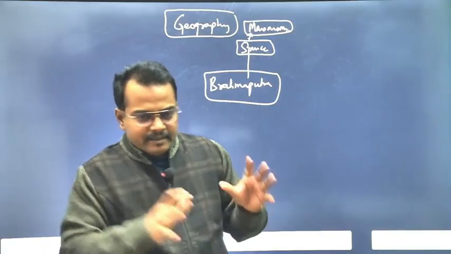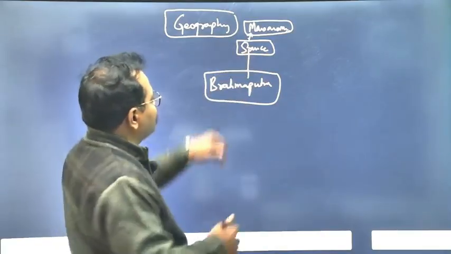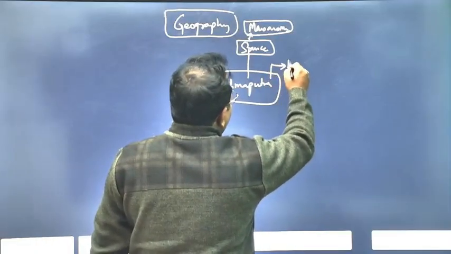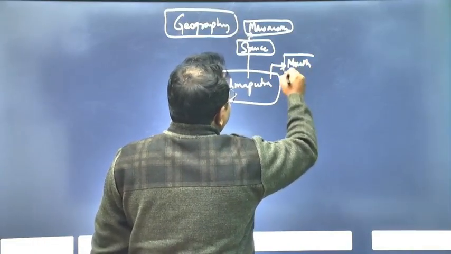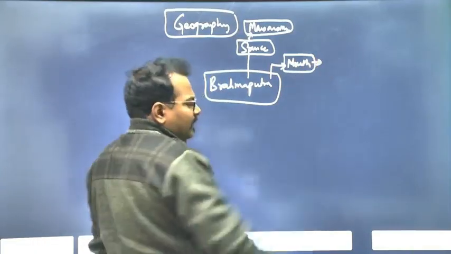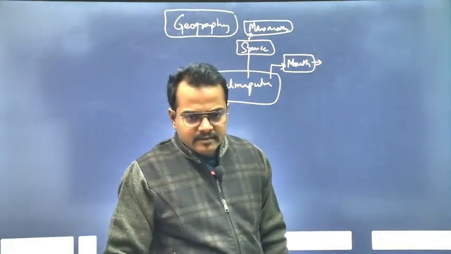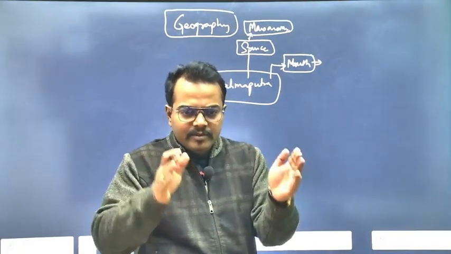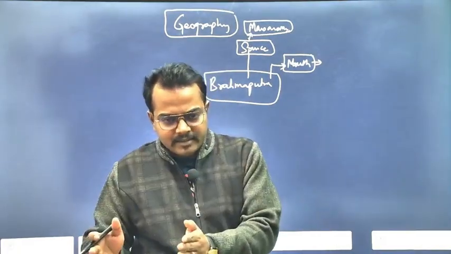Clear? So anyway, how to study Brahmaputra? First will be source. Then you can find out about its mouth. Are there delta formations? Because at the mouth, either there will be estuary formation or delta formation.